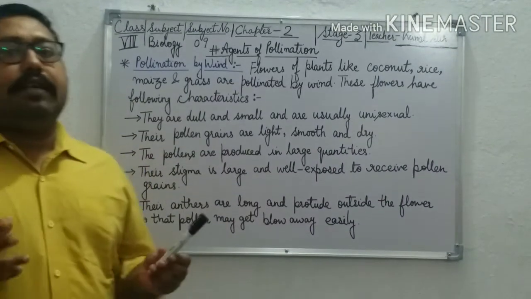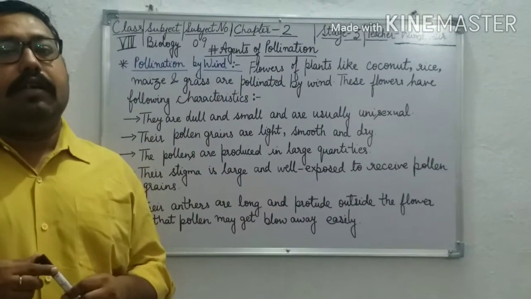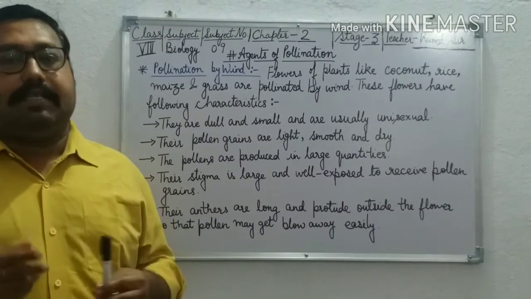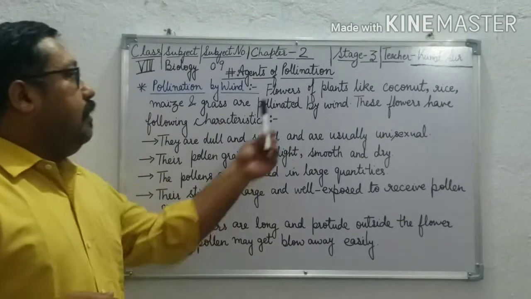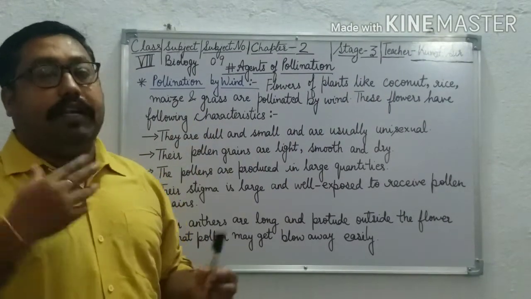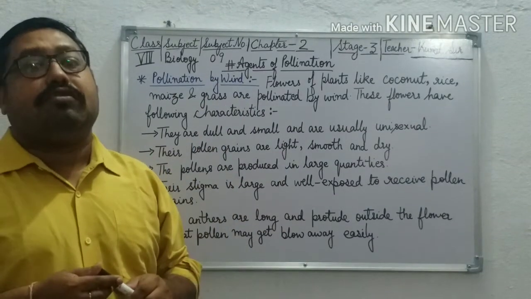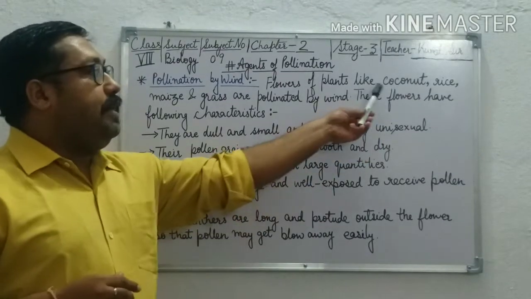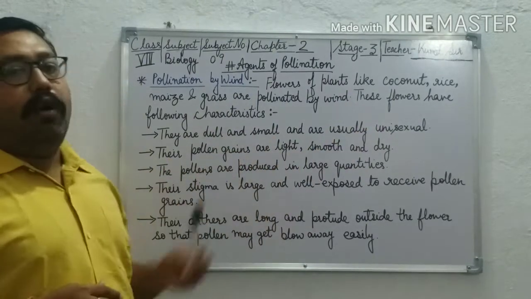As of now, we have started discussion about the agents of pollination. The first topic we have covered is pollination by insects. Now the second point is pollination by wind. Flowers of plants like coconut, rice, maize, and grass are pollinated by wind, and pollination by wind is the most common method of pollination. These flowers have the following characteristics.